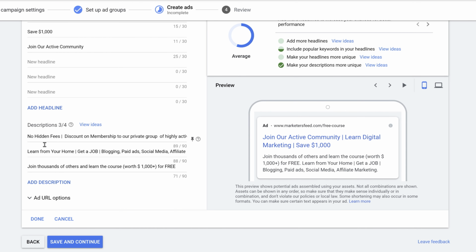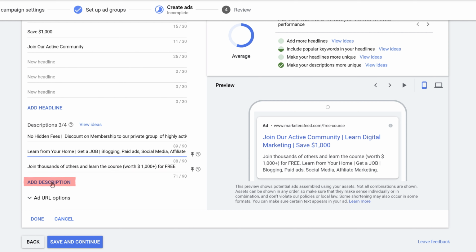Here, as you can see, I have copied 3 different descriptions. No hidden fees, discount or membership to our private group of highly active learners. Learn from your home, get a job, blogging, paid ads, social media affiliate. This is more like a description of what they will get in the course that they are watching. Again, join thousands of others and learn the course worth $1,000 for free. Again, a very good value add for all the people who might be looking to learn digital marketing.